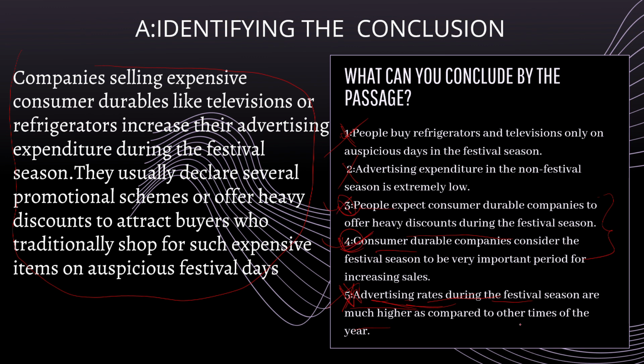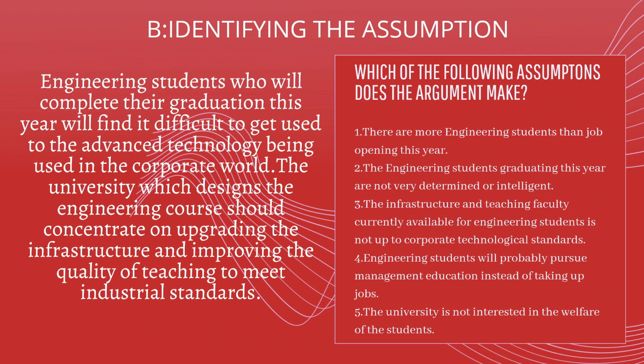This is the conclusion. So the second type is identifying the assumption. Engineering students who will complete their graduation this year will find it difficult to get used to the advanced technology being used in the corporate world. The university which designs the engineering course should concentrate on upgrading the infrastructure and improving the quality of teaching to meet industrial standards. Just pause the video and try to find out the assumption.